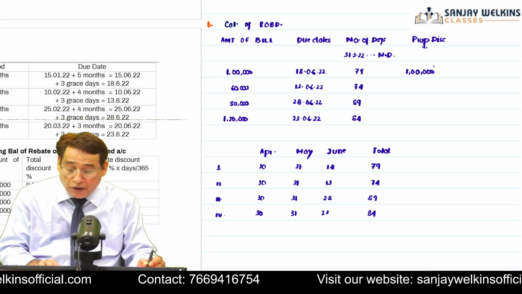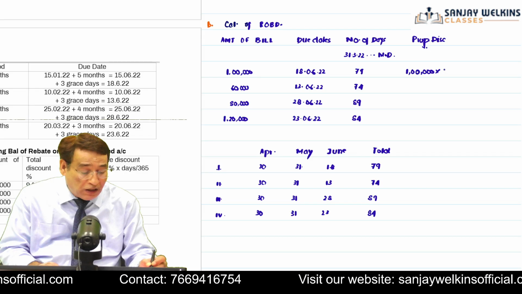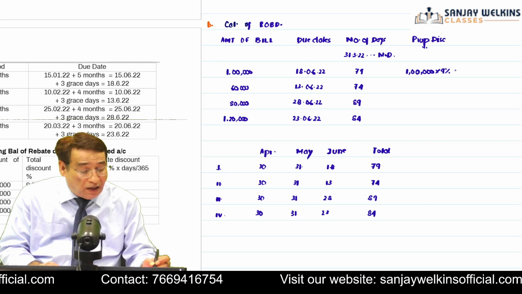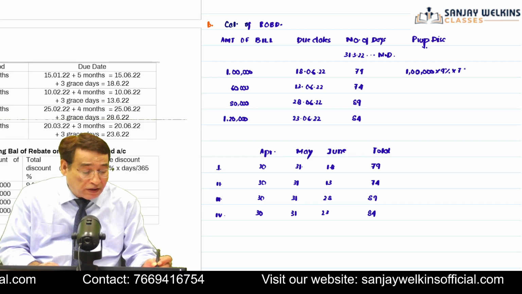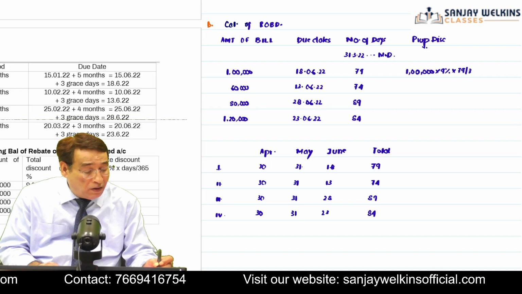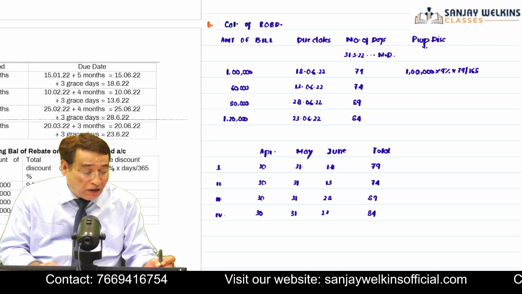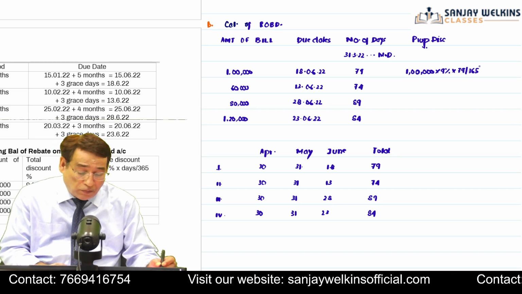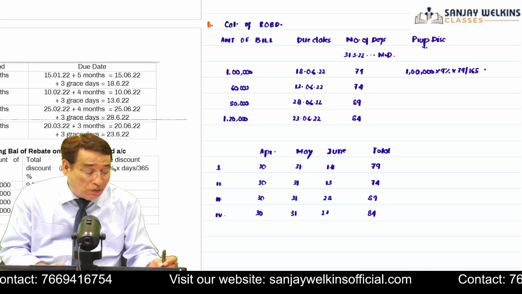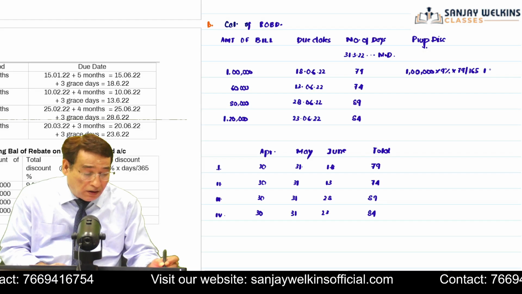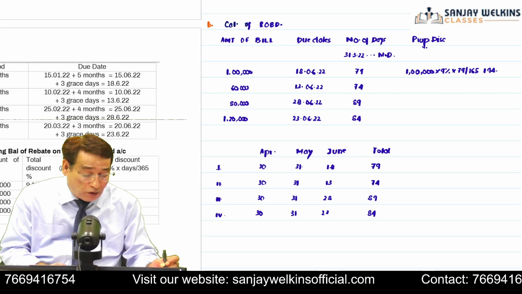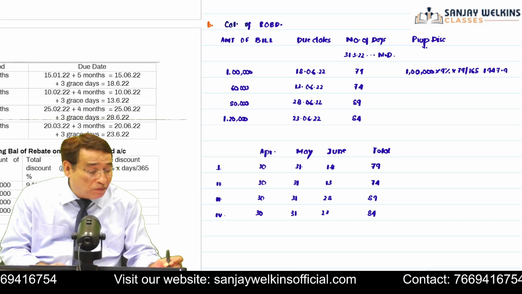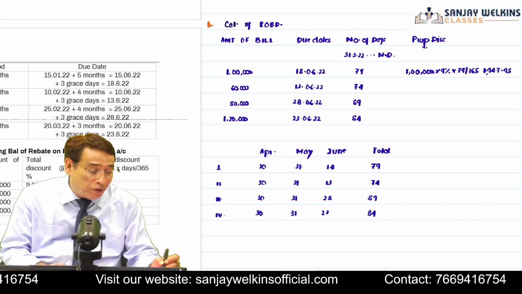Discount rate of this particular bill is 9%. You have to keep track of discount rate, and you will compute discount for 79 days. So 79 divided by 365 days. The amount of discount in this particular case will be equal to 1,947.95. You can approximate it if you want.